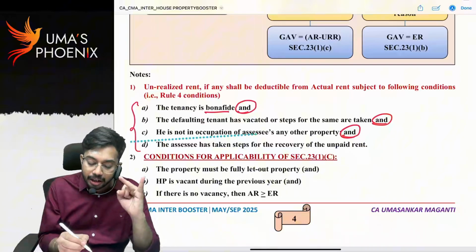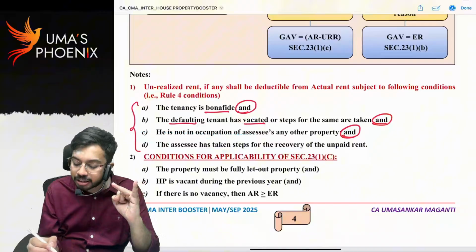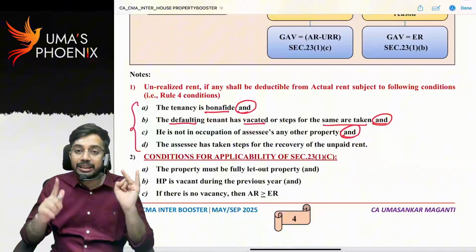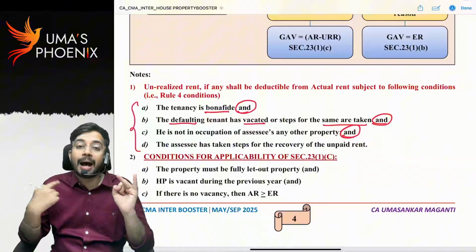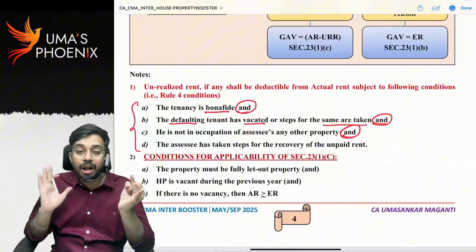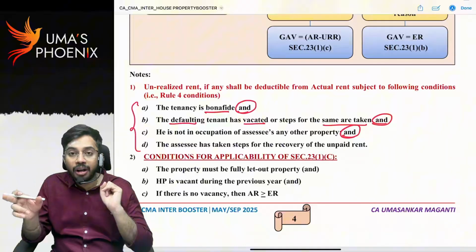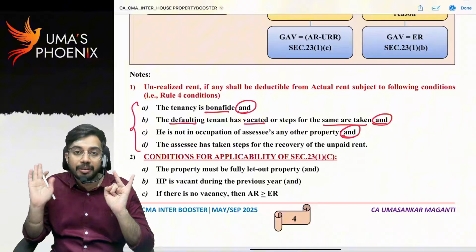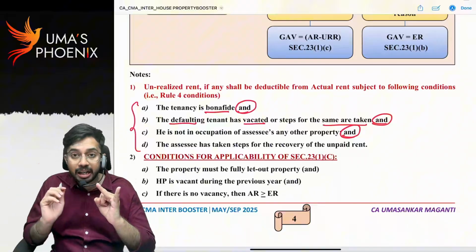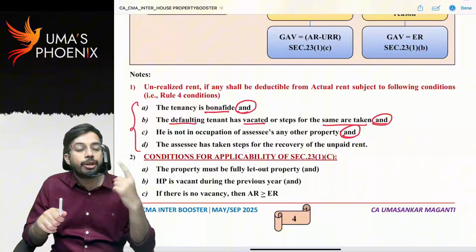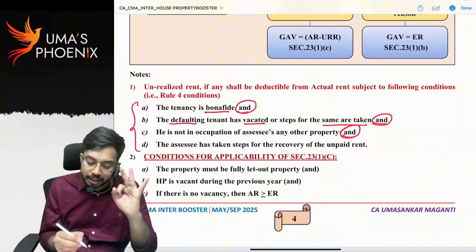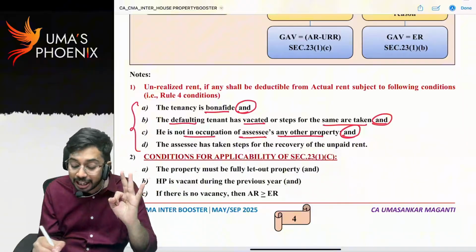Second condition, the defaulting tenant has vacated or steps for the same are taken. What do you mean by this? My tenant is not giving me rent. First, I should ask him to pay my balance 5 months rent. He is shouting at me and coming to beat me. Now I should go to the police station and give a complaint on him that he is not giving my 5 months rent. So the tenant should vacate my house property. If he is not paying me rent, he should vacate the house property, or I should give a police complaint to make him vacate the house property. That is condition 2.